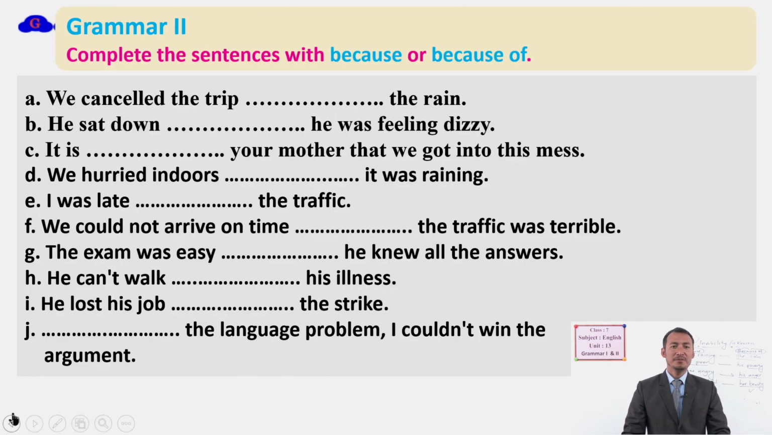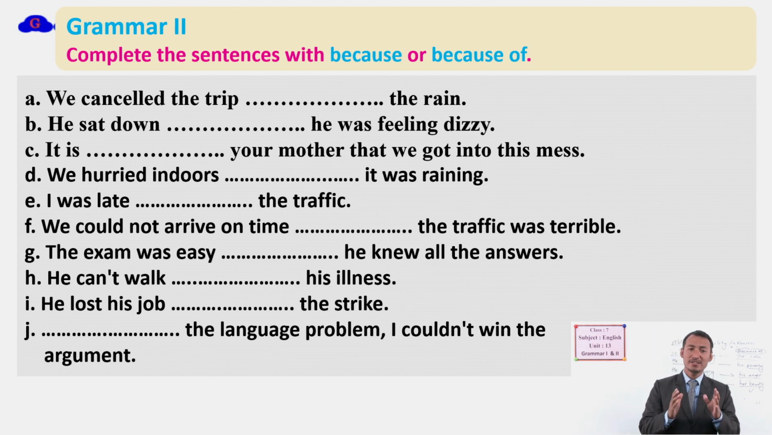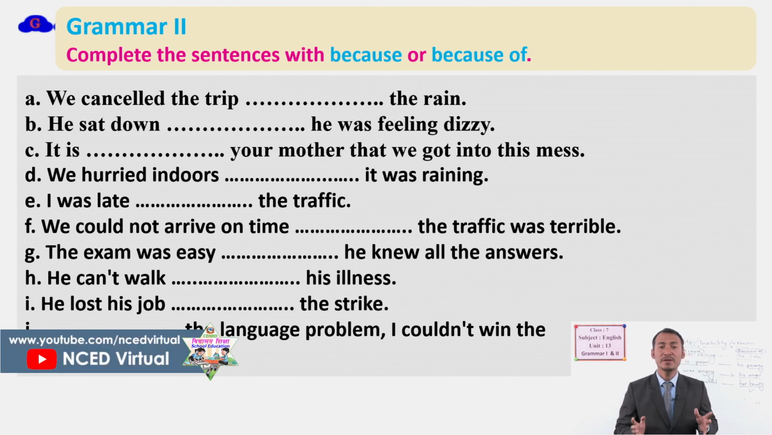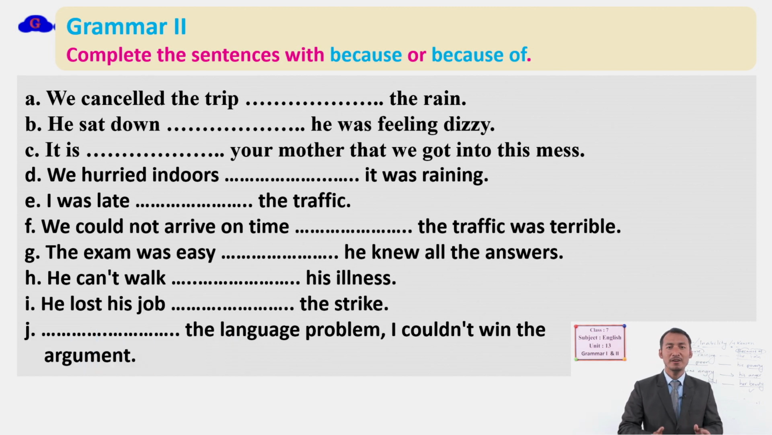Okay, well, students, now let's continue the grammar exercise again. This is Grammar Second from your book, and we have similar exercises, okay, dear students. So can you find it? The question is, complete the sentences with "because" or "because of". We have already practiced using these connectives, right? Yes, so you can guess the right answer easily here. We cancel the trip, the rain. The rain is a noun. So which one do you think is correct? Because or because of? Yes, you are correct.